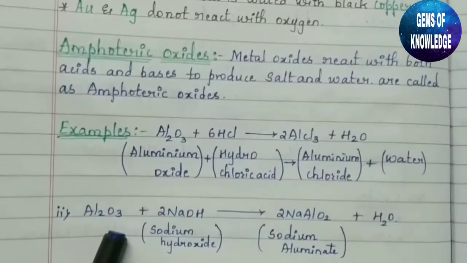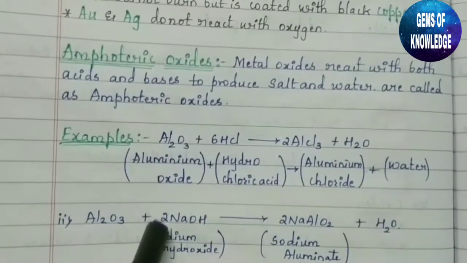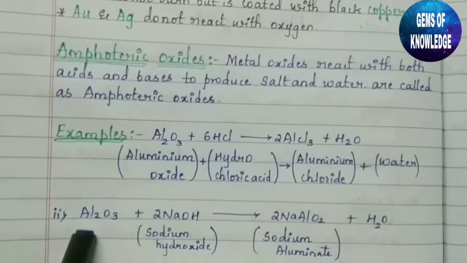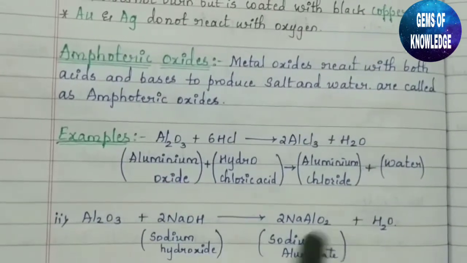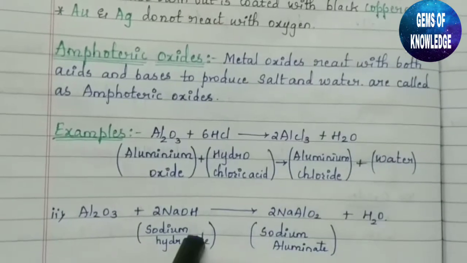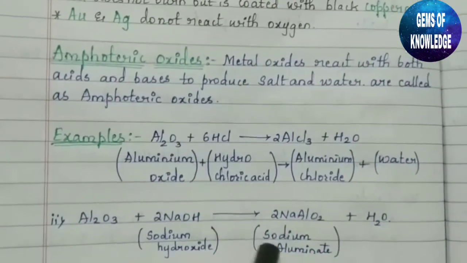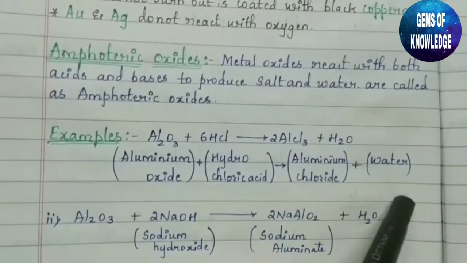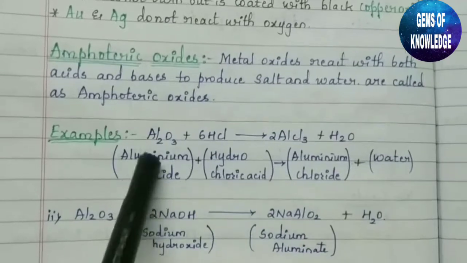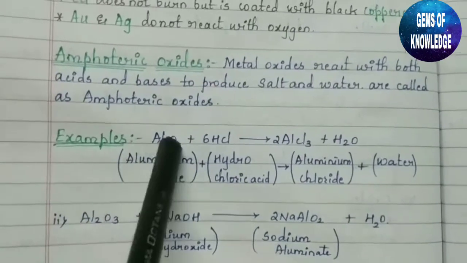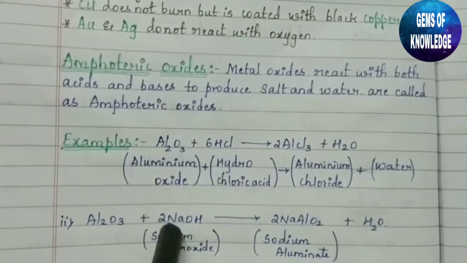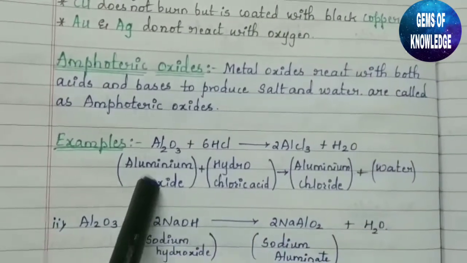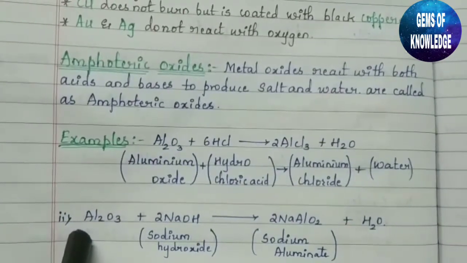In the other case, you can see aluminium oxide is reacted with NaOH, sodium hydroxide. This is nothing but a base. So when it reacts with a base, it will again give us sodium aluminate, which is nothing but a salt, and H2O, water, will be released. So this type of metal oxides, which react with acids as well as bases to give us salt as well as water, are called amphoteric oxides.